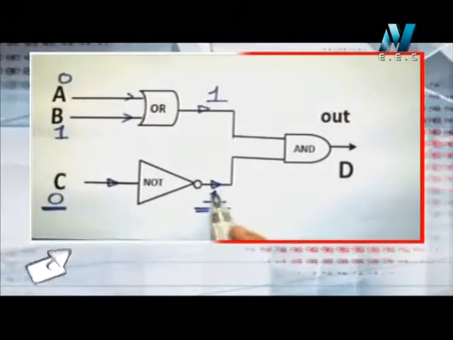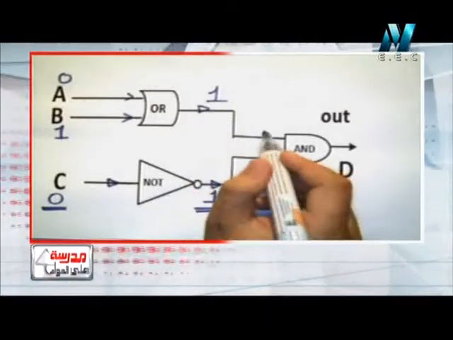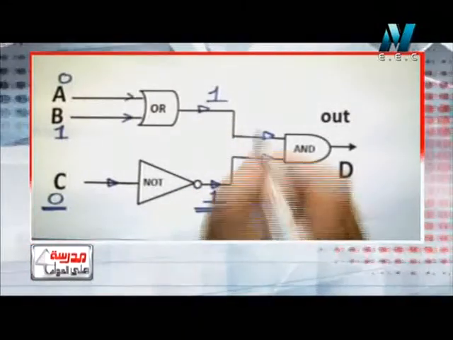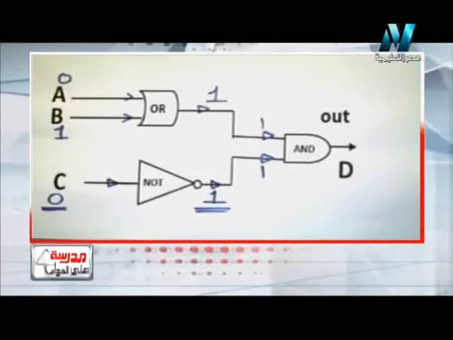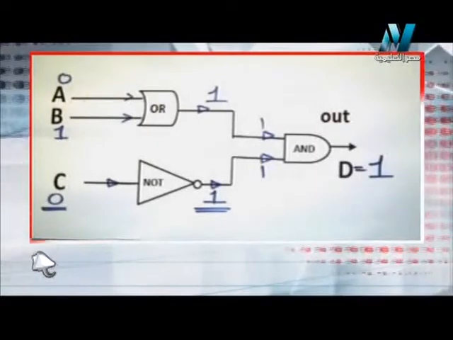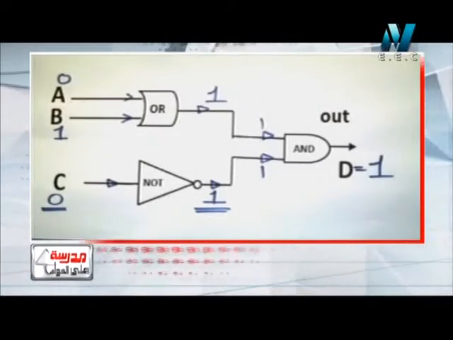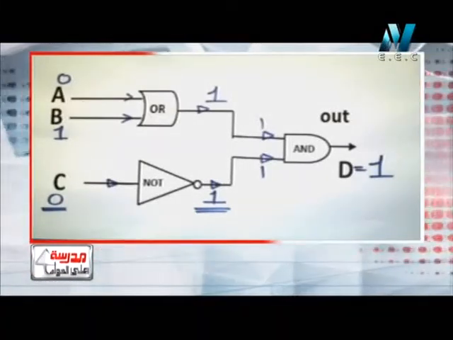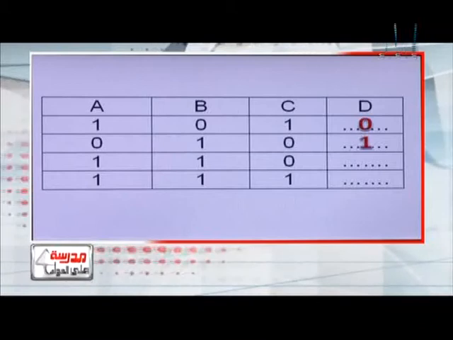So we get 1 in this branch and another 1 in this branch. So the 2 inputs in the AND gate will be 1 and 1. So what do you think will be the output? Yes, the output will be 1. That's good. Let's move to the table again. So the answer of this part will be 1.